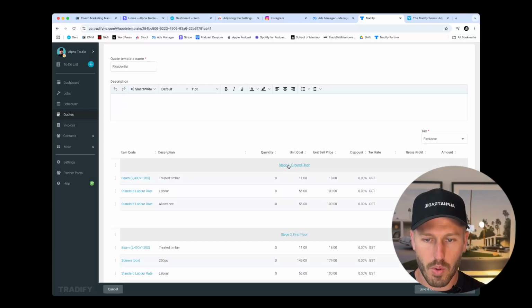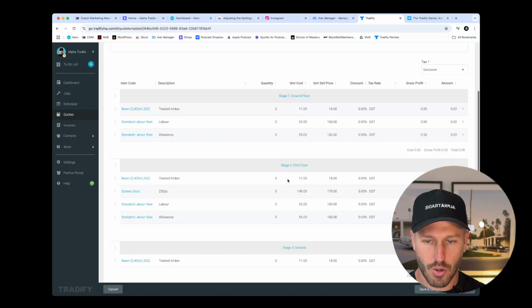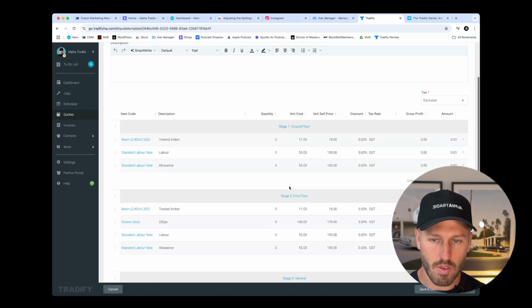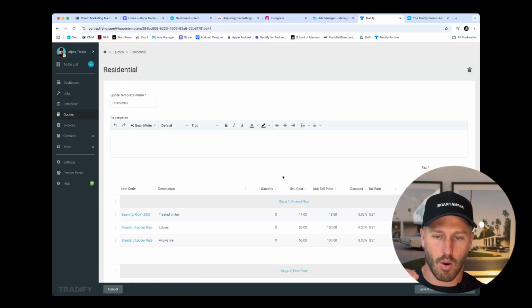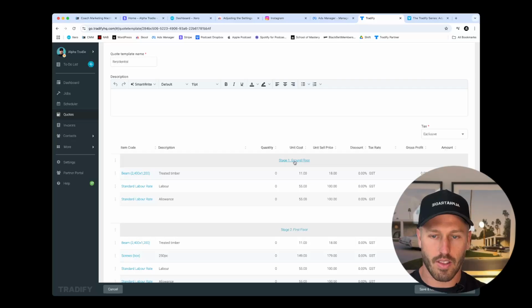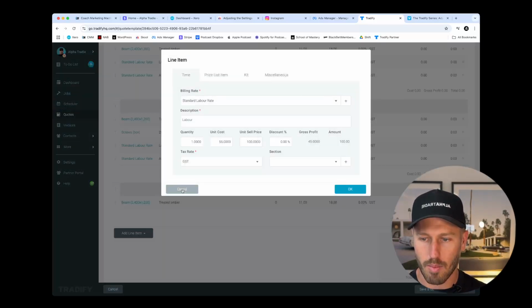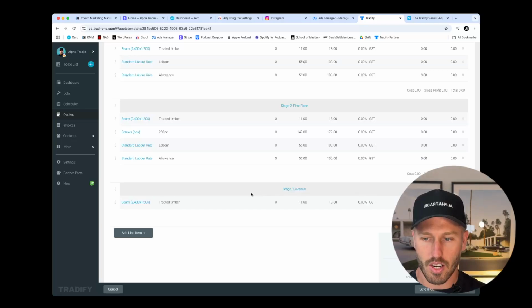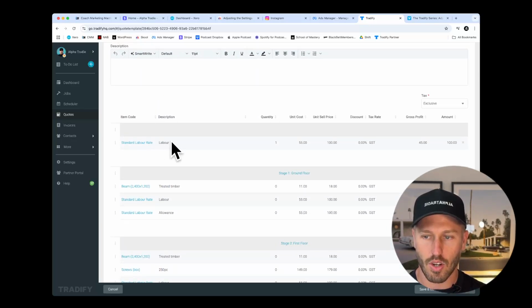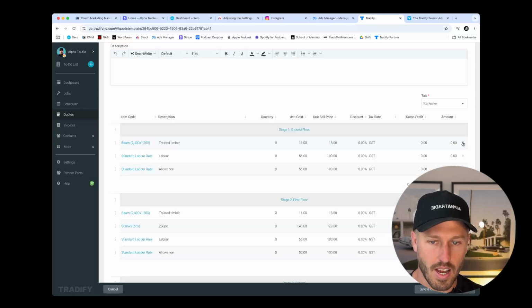So I've put in stage 1 ground floor, stage 2 first floor, stage 3 general, just to give you a good idea of how these sections work. Now this top bold line is a section. If I was to add a timeline in and not add it to a section, it's just going to sit here at the top in unsectioned. Anything you add in that's a mistake, you can cross out.